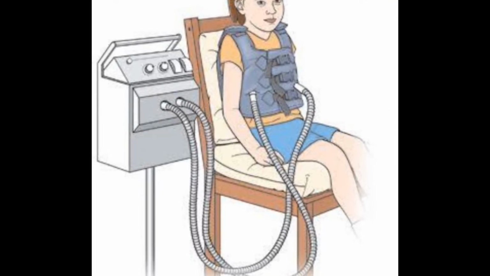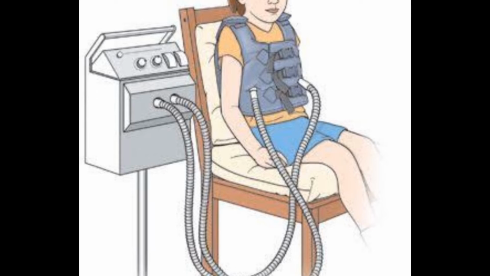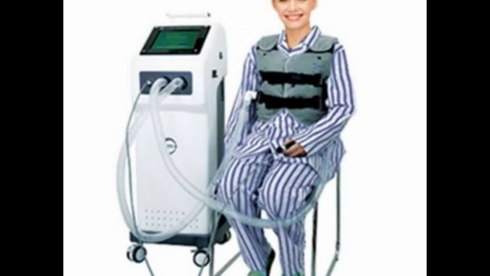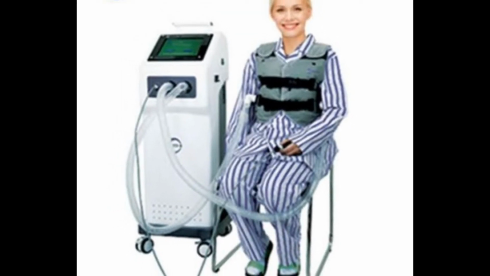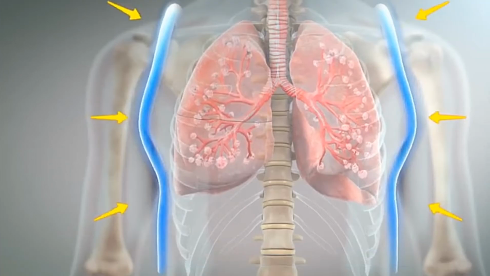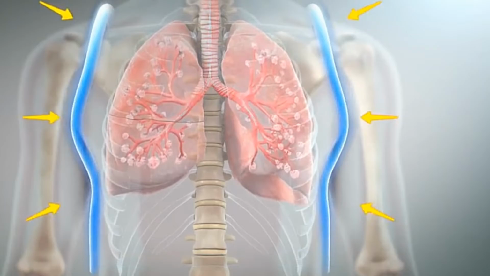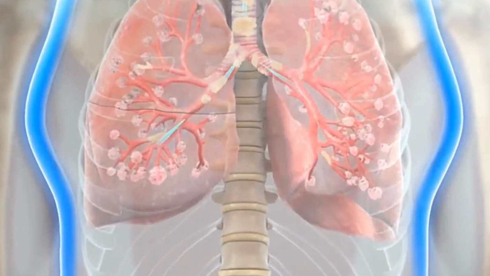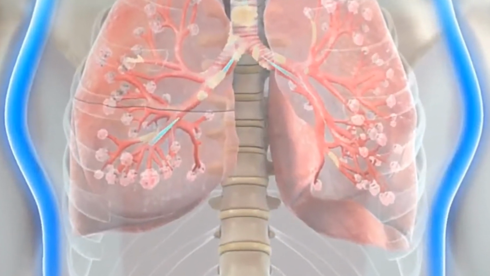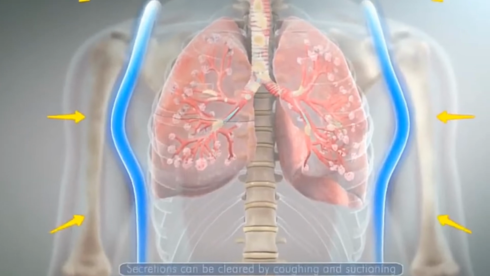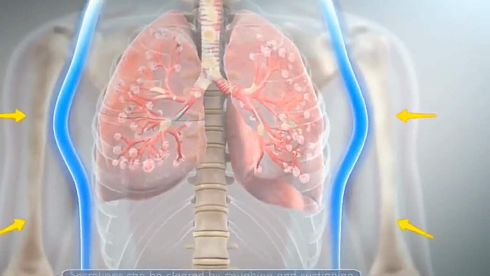So in this given image, this lady is wearing a vest jacket connected with the vest machine through pipes. What exactly this vest machine will do is create oscillations and vibrations inside the lungs, which will rapidly inflate and deflate the lungs, causing the mucus to dislodge from its place and get out of the lungs.